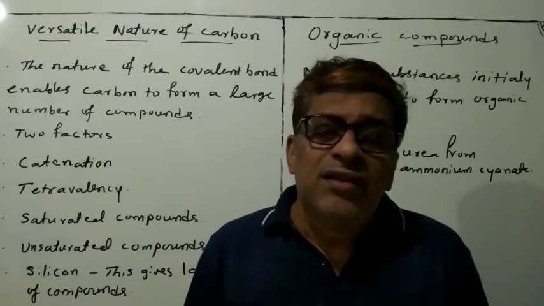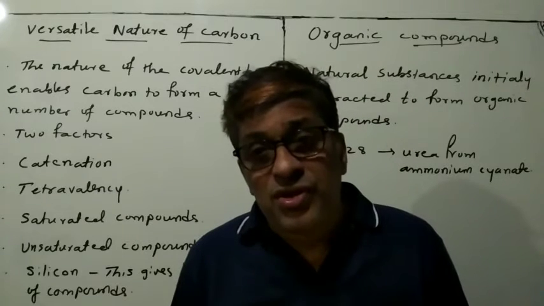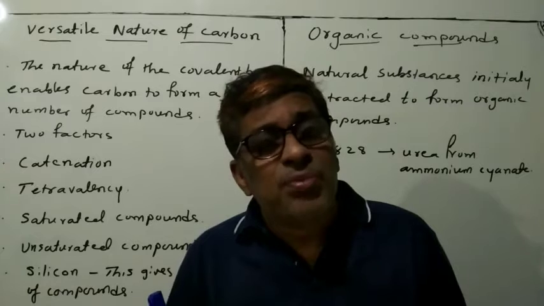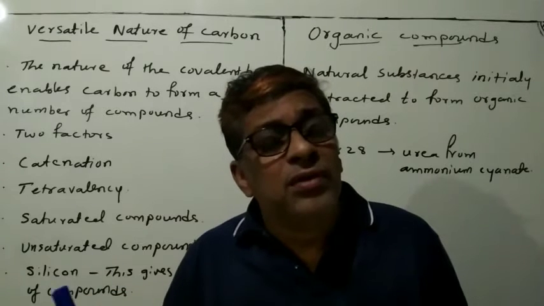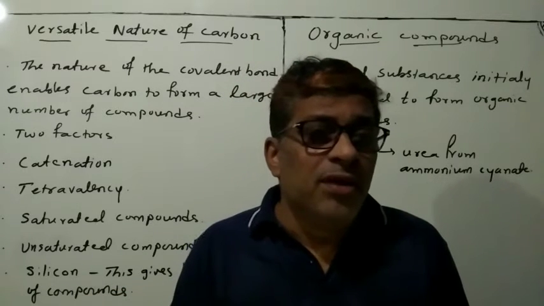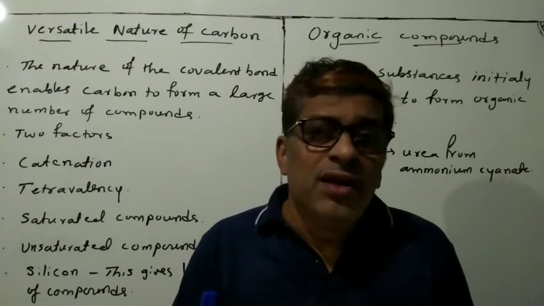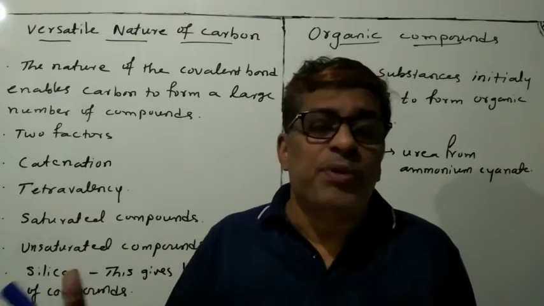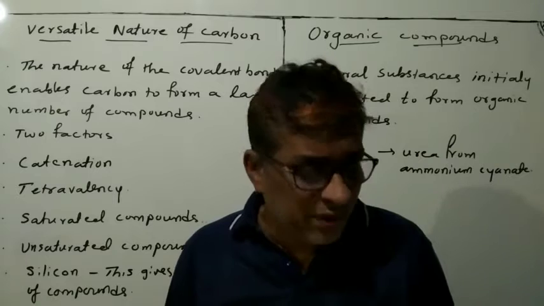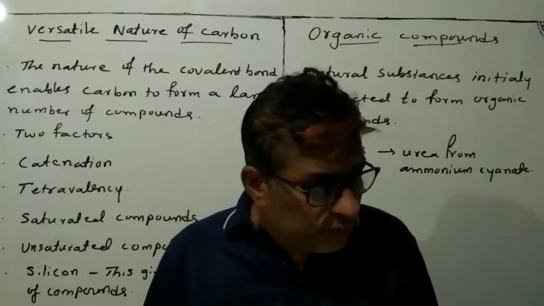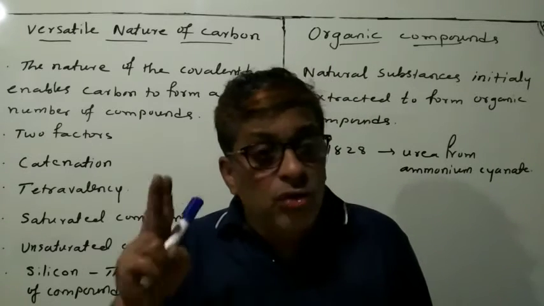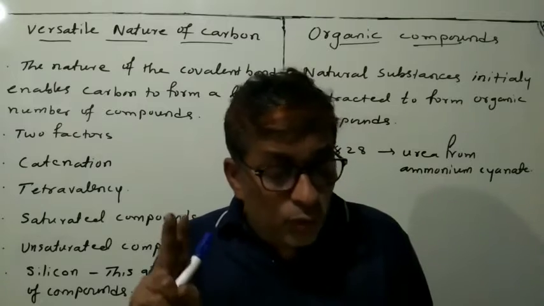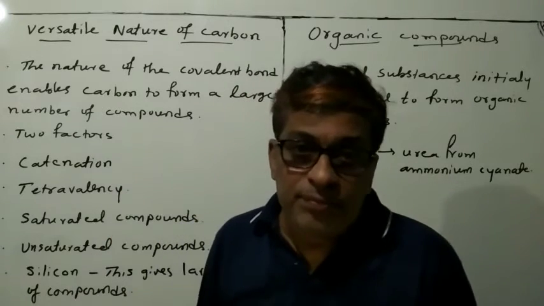So then, the question arises, dear students, what is the special property of carbon? Why does carbon show such a special property? The reason is two factors noticed in the case of carbon.